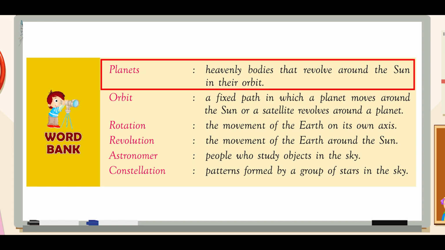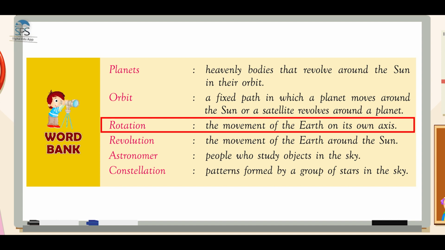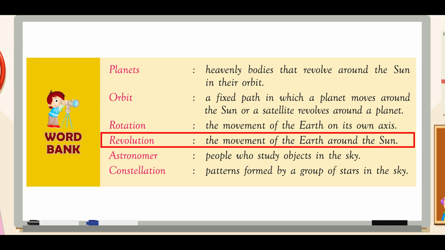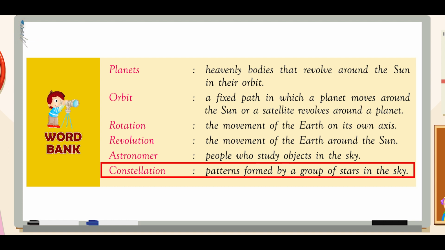Word bank. Planets, heavenly bodies that revolve around the Sun. Orbit, a fixed path in which a planet moves around the Sun or a satellite revolves around a planet. Rotation, the movement of the Earth on its own axis. Revolution, the movement of the Earth around the Sun. Astronomer, people who study objects in the sky. Constellation, patterns formed by a group of stars in the sky.